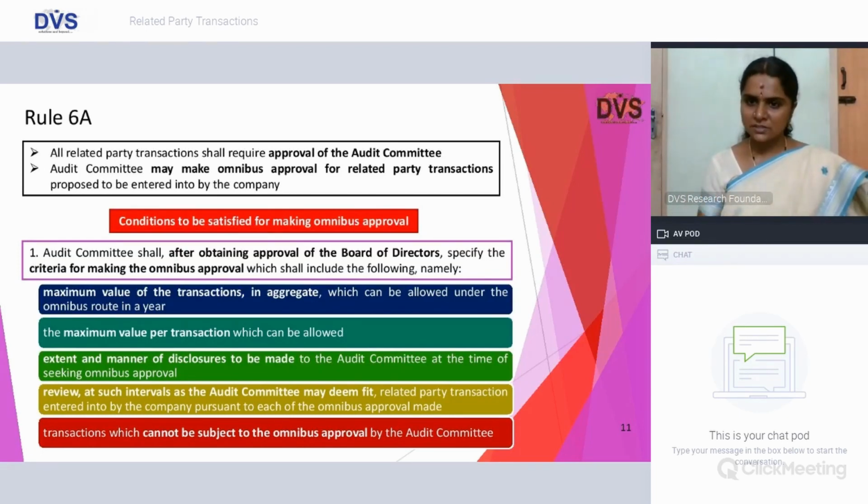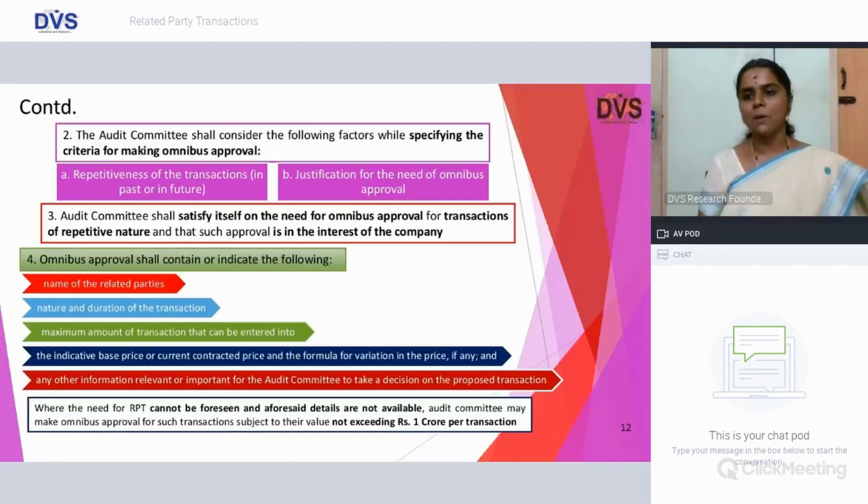Here there is a difference, because it is clearly stated in SEBI LODR that it is a quarterly review which shall happen by the audit committee. Here it says review at such intervals as the audit committee may deem fit. Transactions which cannot be subject to approval by omnibus approval by the audit committee. So these are specific matters.